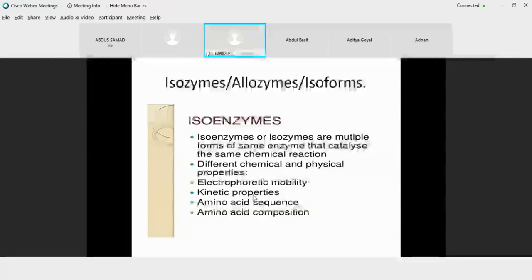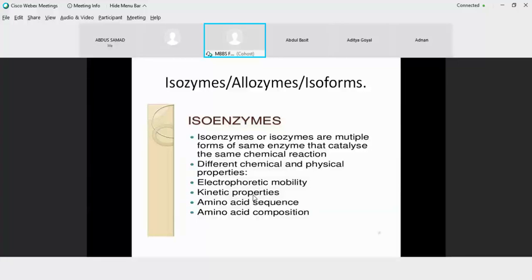A true isozyme is coded by a different gene on a different chromosome, and they are present in different organs. And every true isozyme has to be there in a normal human system. Say, for example, amylase. You have salivary amylase, you have pancreatic amylase. If the system is normal, both salivary as well as pancreatic amylases have to be there. They are from different organs, different chromosomes, different genes. So this is a true isozyme.